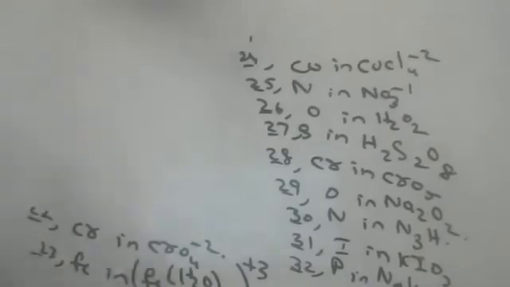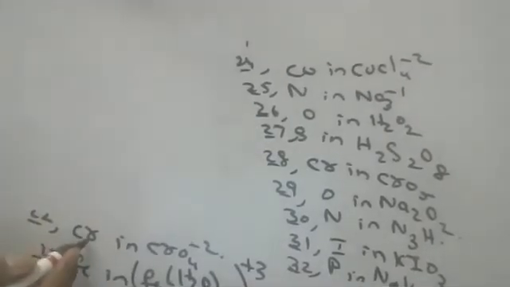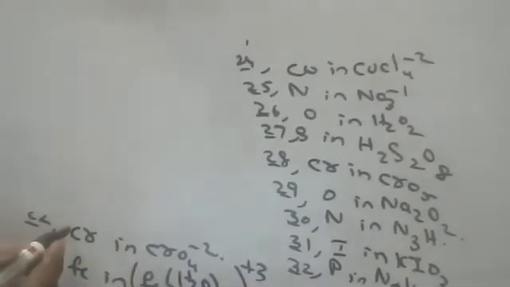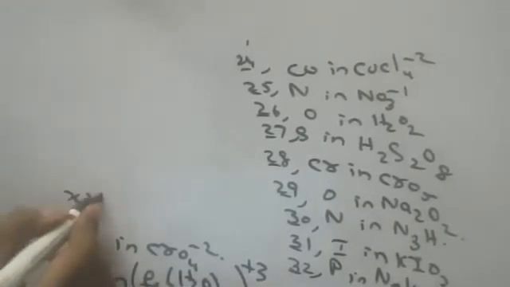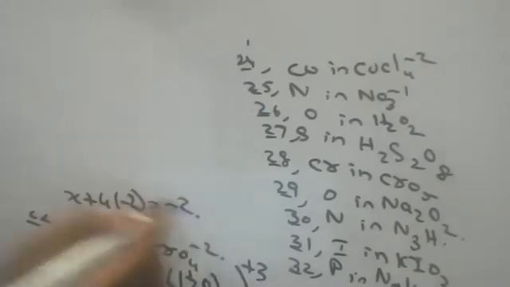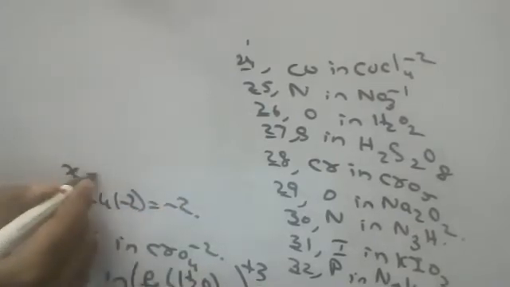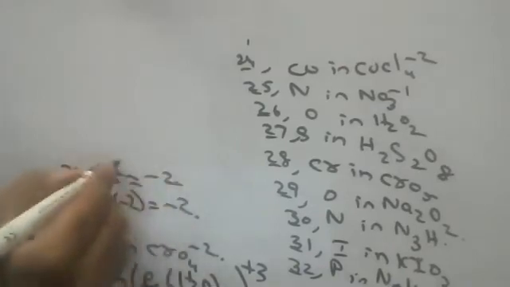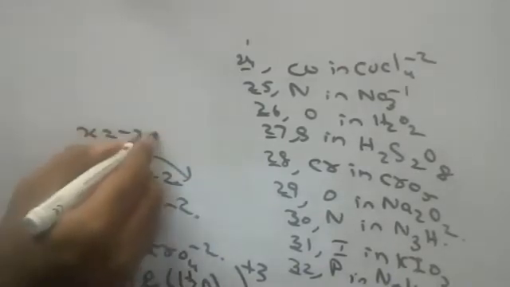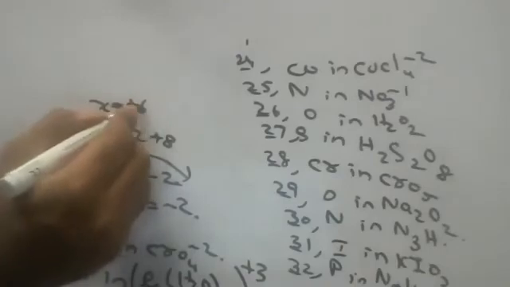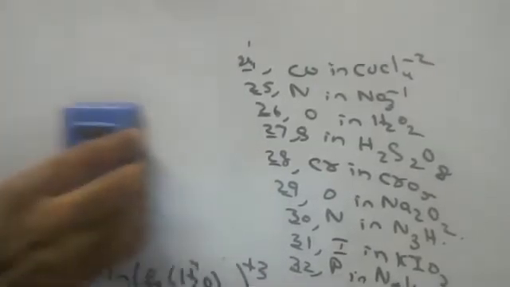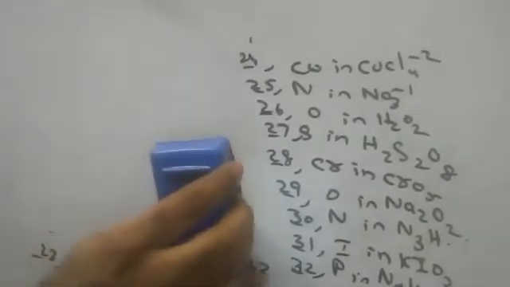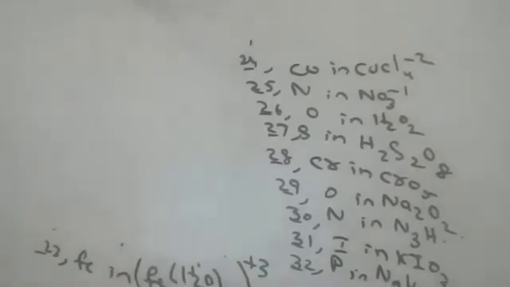Next, who is going to tell chromium in CrO4? Sir. Very good. x plus 4 into -2 is equal to -2. x minus 8 is equal to -2. x is equal to -2 plus 8, x is equal to plus 6. Super. Everyone should involve. As you keep doing, you will develop interest in the subject, children. Simply sitting and learning whatever I say is not good. You have to involve. Next one, children. Who is going to tell me the iron?